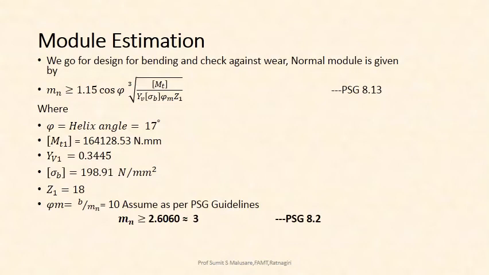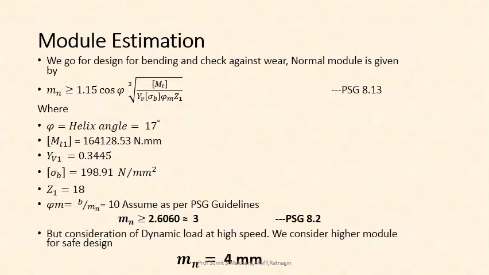After putting these in, we get Mn should be greater than or equal to 2.606. We could approximately take 3, but it is a high speed and a large amount of axial force is also acting on the gear. Hence, we have to go for somewhat higher value for the consideration of dynamic load. So we take Mn is equal to 4 mm.